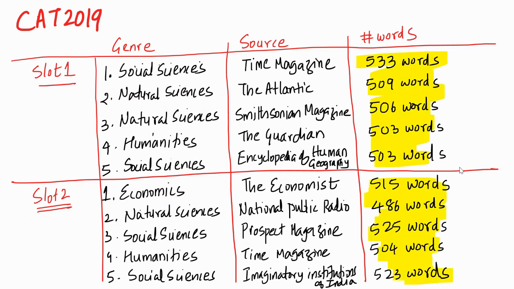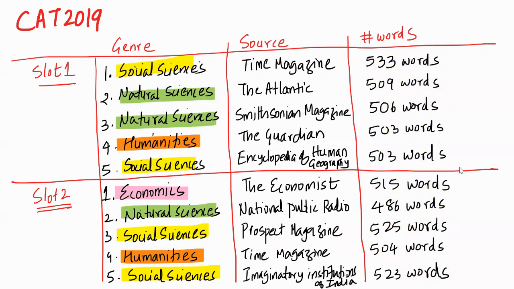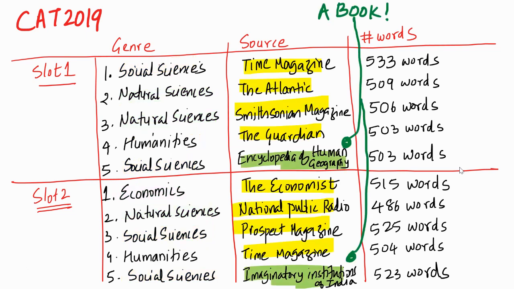This is what the story of CAT 2019 is: genre, source, and the words. If you look at the word limit for slot 1 and slot 2, almost all the passages are roughly about 500 words. So that's fine. If you look at the genre, it is from multiple genres. You have got social sciences, natural sciences, humanities, economics, all the genres you can find. If you look at the sources, you see these ones. One passage in slot 1 and one passage in slot 2 was taken from a book and not from an article. And that's surprising.